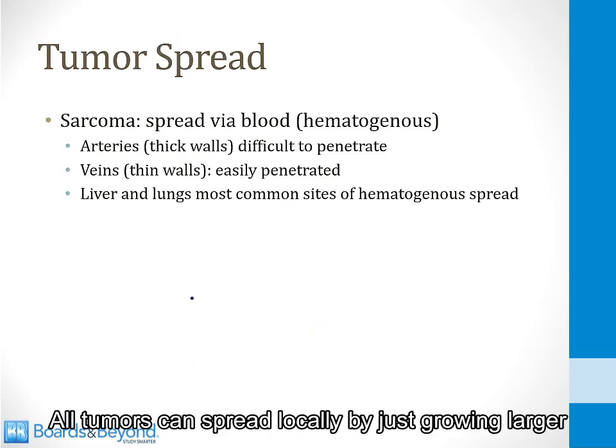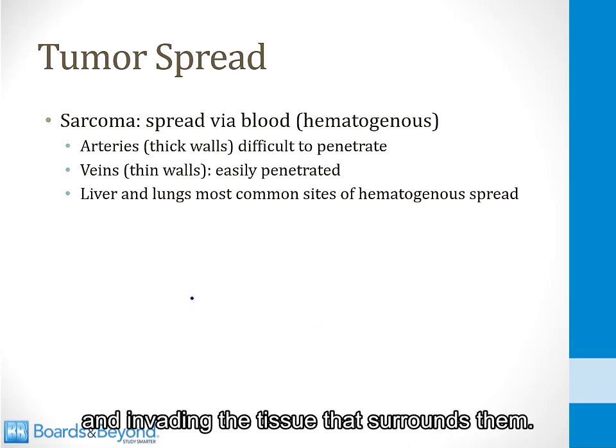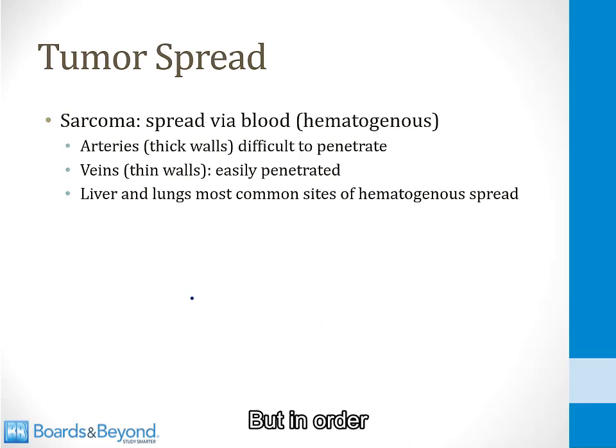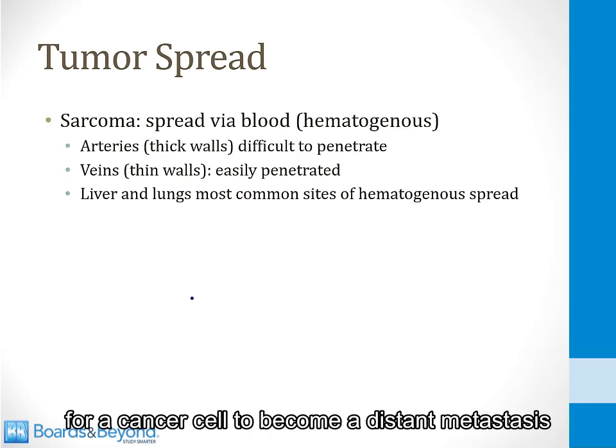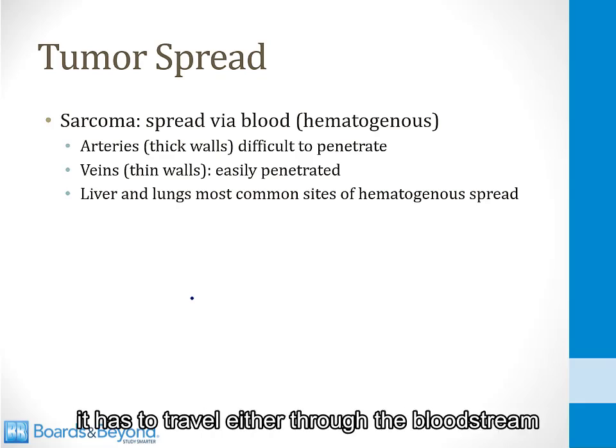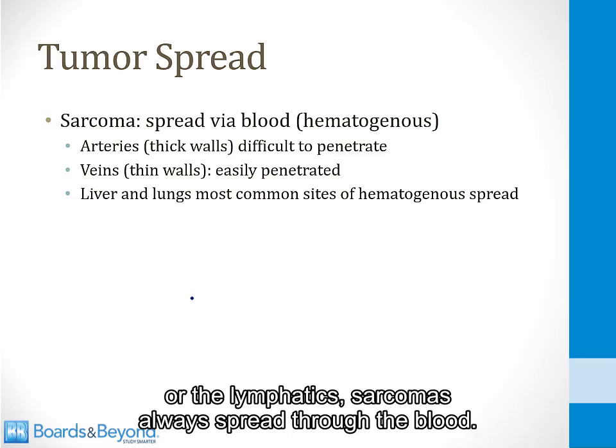All tumors can spread locally by just growing larger and invading the tissue that surrounds them. But in order for a cancer cell to become a distant metastasis from a tumor of origin, it has to travel either through the bloodstream or the lymphatics. Sarcomas always spread through the blood.